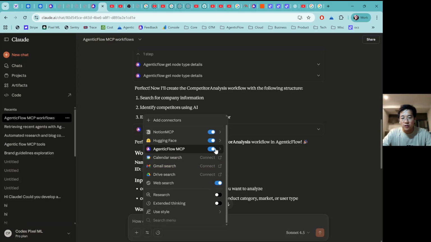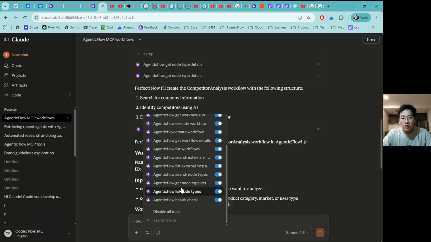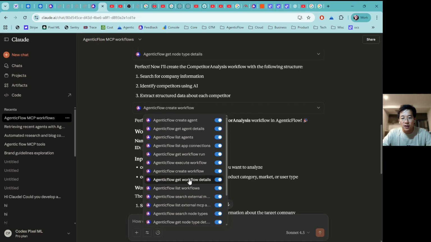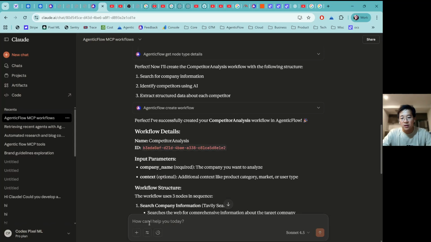go in here to AgenticFlow MCP, you will see that we have some other actions for you. For example, you can list node types, create a workflow, or execute a workflow. I will say, can you run the workflow that you just created?